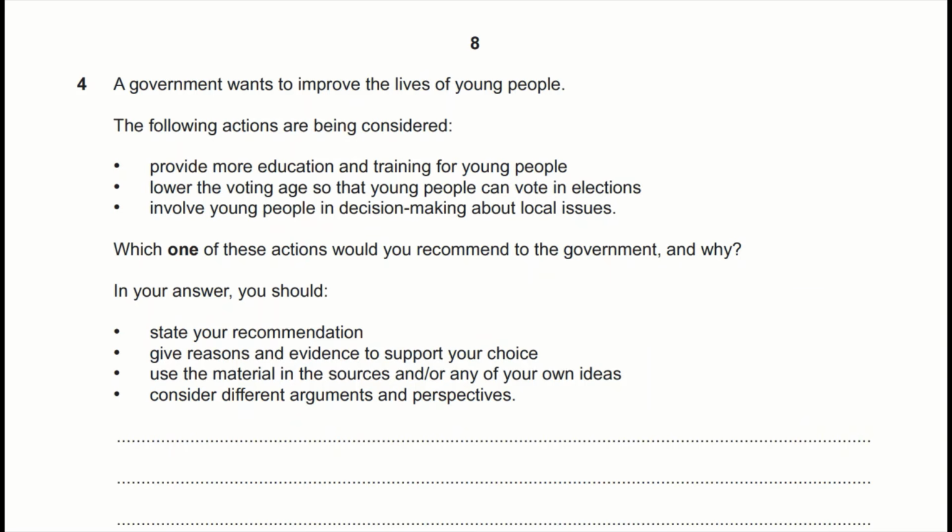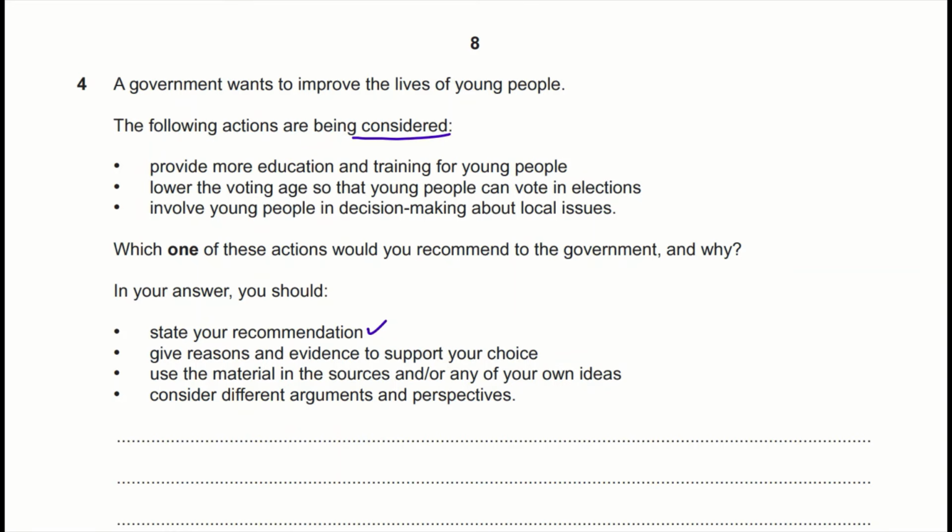Okay, question 4. These kinds of questions want to ask you what option you would choose for the decision making. Like here we have a government that wants to improve the lives of young people, by providing more education and training for young people, lowering the voting age so that young people can vote in elections, or involving young people in decision making about local issues. So you have to choose one of these options being considered, and you should tell why you chose it and why you didn't choose the others.